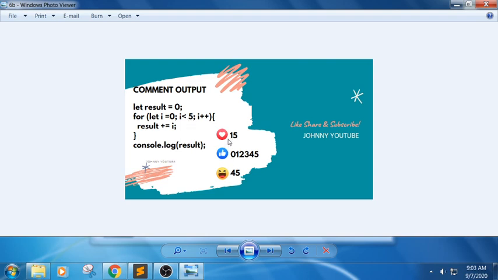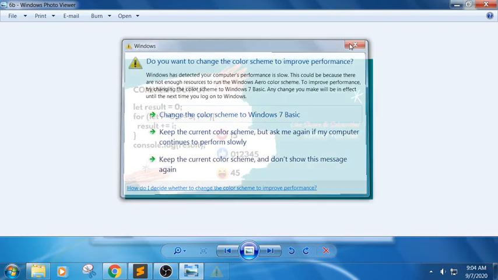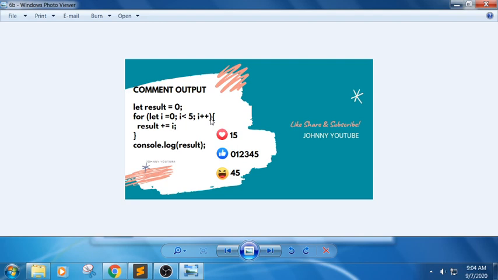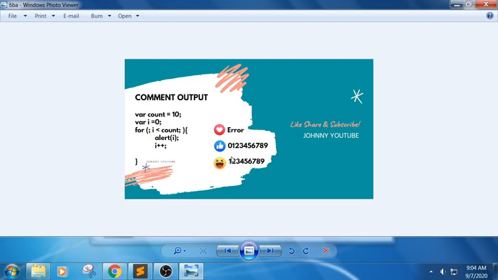There is no option in this. First iteration it will be 0, next 1, next 3, next one is 6, next one is 10. So there is no option in this. So answer is 10. Next one, in this for loop, what will be the value?